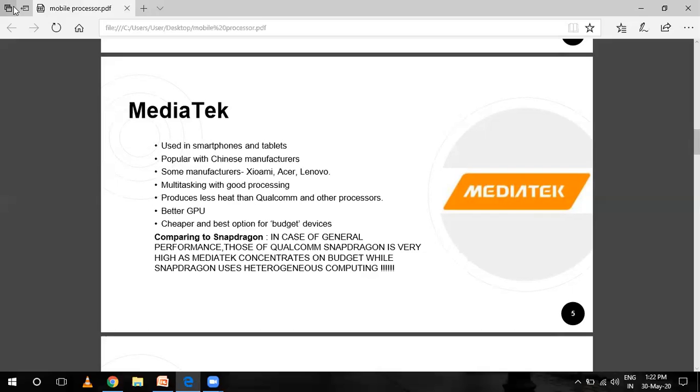These processors are mostly popular with Chinese manufacturers, and we can also use them on smartphones.